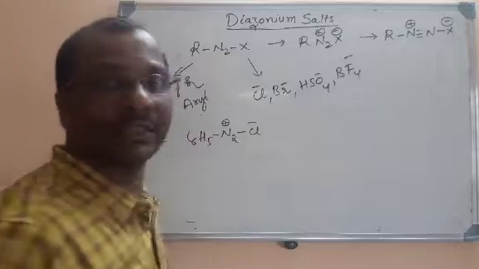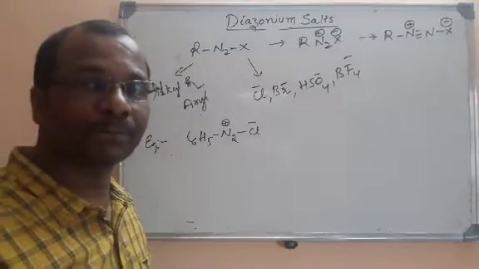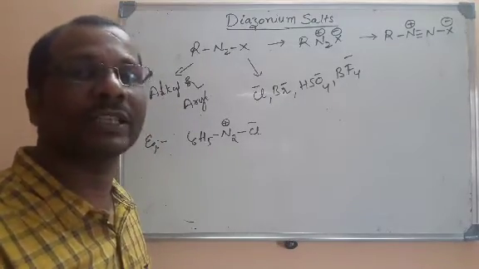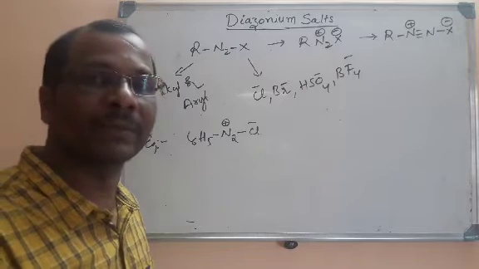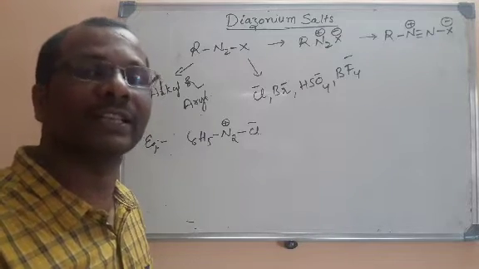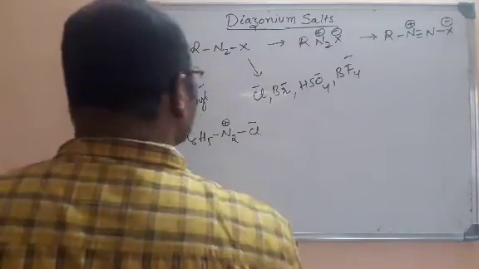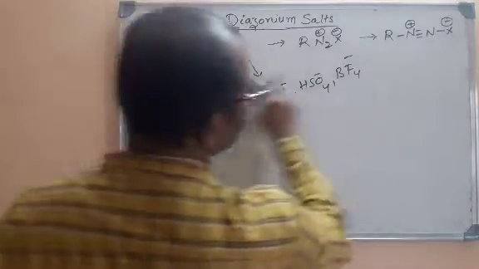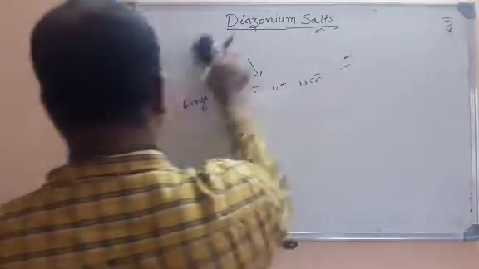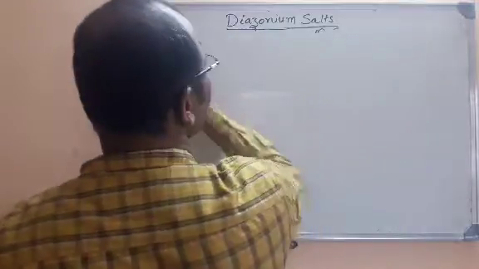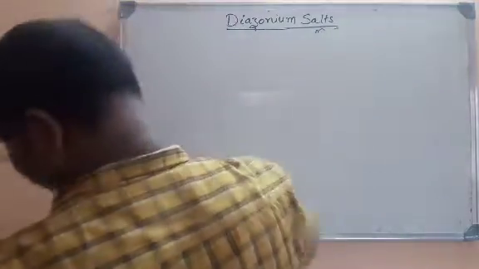Now let me tell about the nomenclature of aromatic diazonium salts. I told you that aliphatic diazonium salts are unstable, so we will discuss everything related to the aromatic diazonium salts. The nomenclature is also very simple for diazonium salts. Here in the nomenclature, the word diazonium is common for all the compounds.